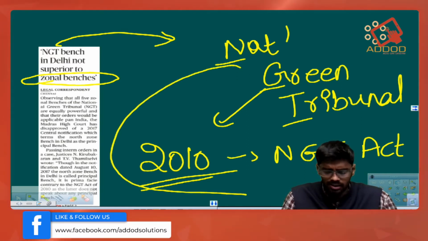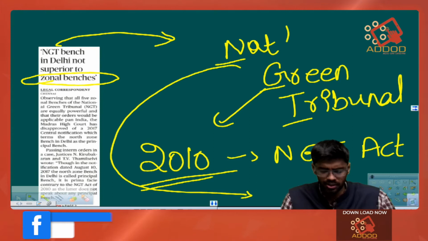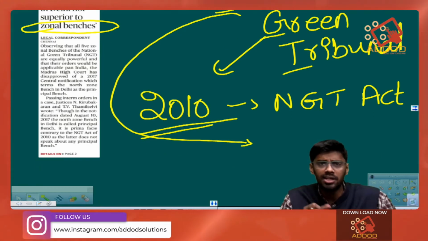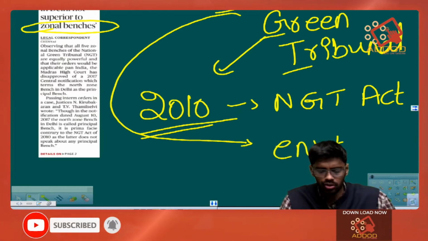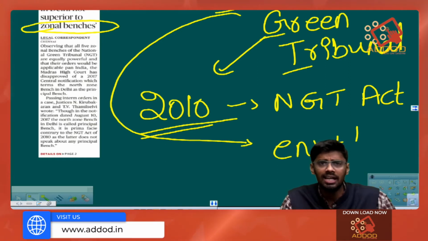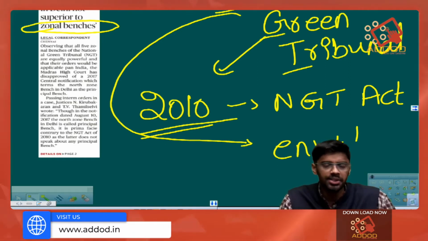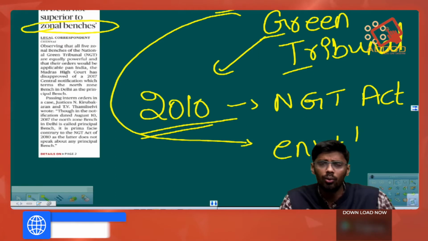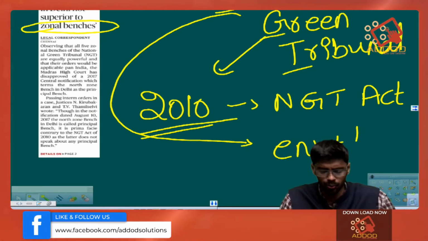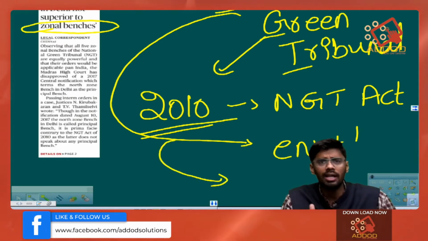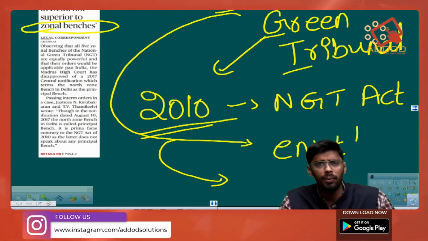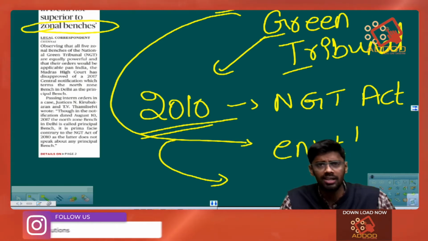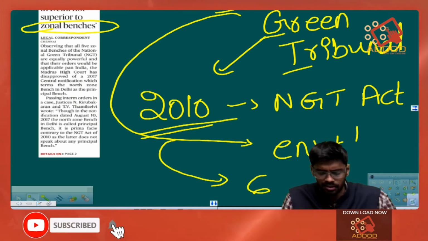So what is the objective of setting up this institution? It will be a specialized body to deal with disputes regarding the environment. So whatever issues or problems are related to the environment, this National Green Tribunal will look into them and solve them. You should note that whatever petitions are filed in the National Green Tribunal have to be cleared by this judicial body within 6 months.